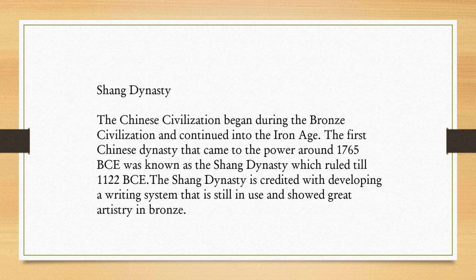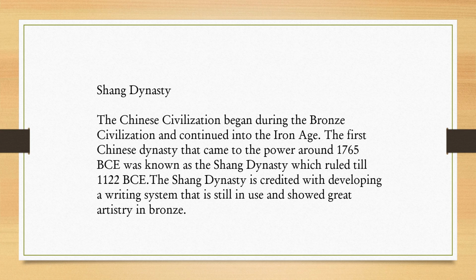Shang Dynasty. The Chinese civilization began during the Bronze Age and continued into the Iron Age. The first Chinese dynasty that came to power around 1765 BC was known as the Shang Dynasty, which ruled till 1122 BC.